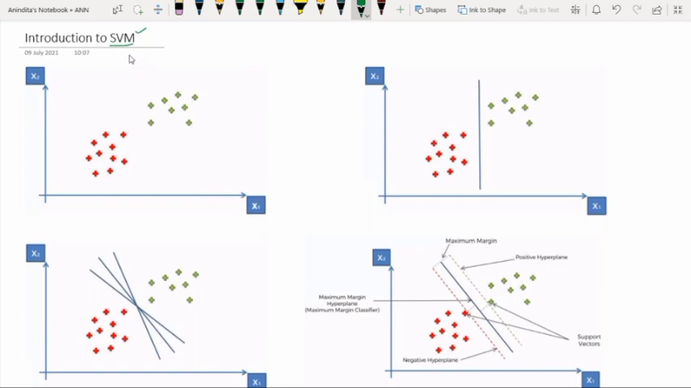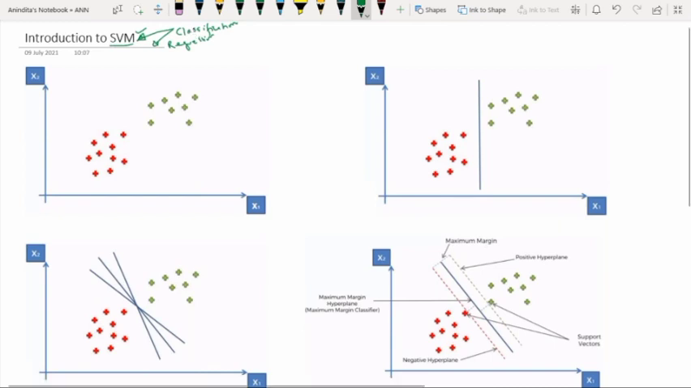Now, the first question that should come in your mind is, for what purpose can we use this support vector machine? See, this support vector machine can be used for classification, as well as they can be used for regression. For both the mechanism, we can use support vector machine. But understanding the support vector machine is not so easy. So let's start with the very basic concept.